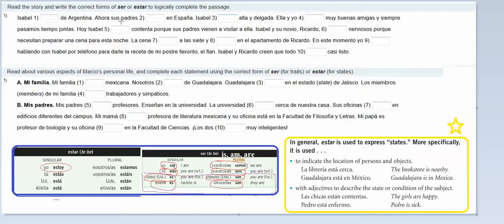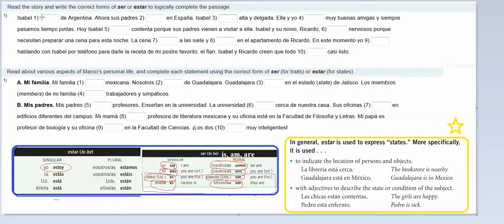Okay, so for example, up here we've got Isabel blank de Argentina. If we've got de in there, usually we're going to go with ser. Yes, we've got a place, but with de we're not talking about Isabel being in Argentina. She's from Argentina, and that's origin, and origin is always ser.